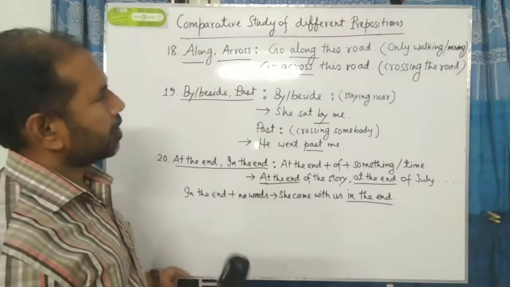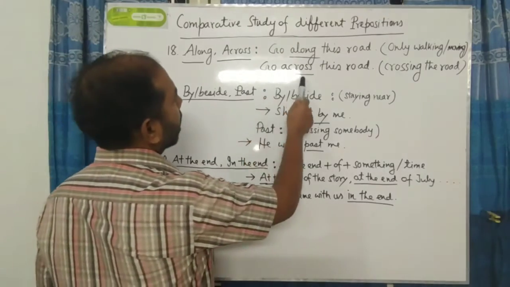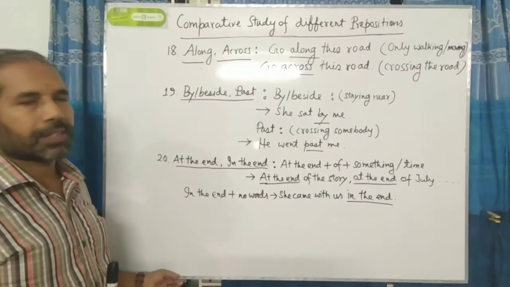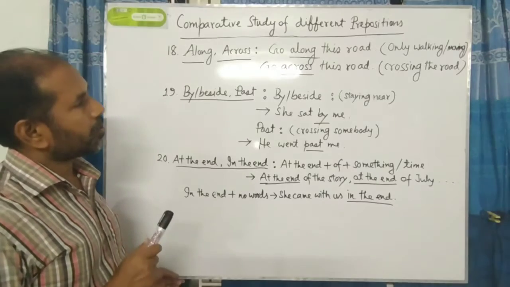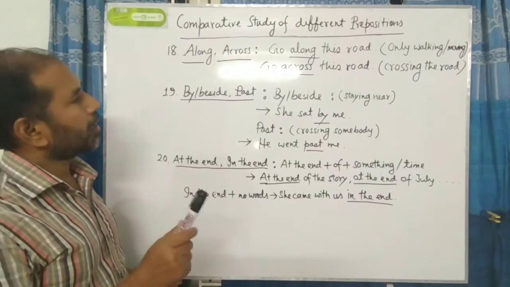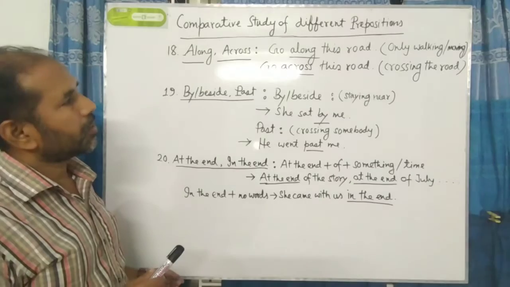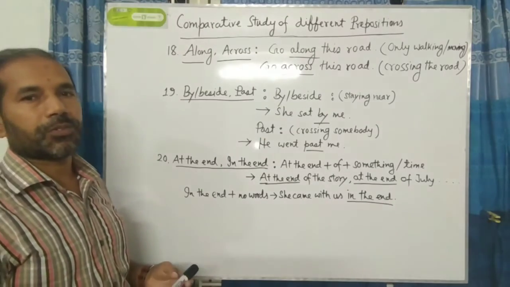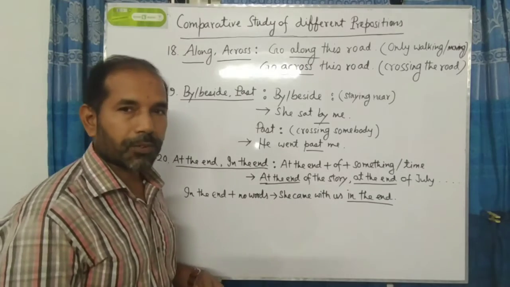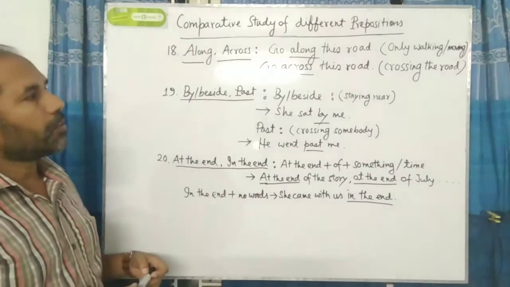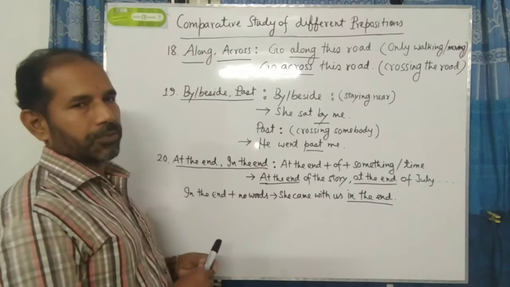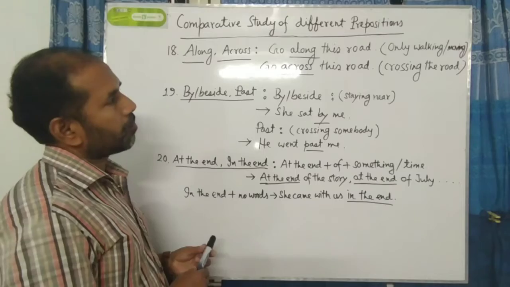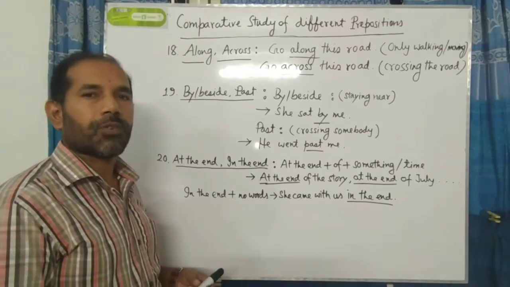Next example. Go across this road. What does it mean? It means that the person to whom we are saying go across should not only walk on the road, he should cross the road. So at the time of crossing any road, we have to use across. And at the time of only walking or moving on the road, we have to use along. I think that you have understood clearly.